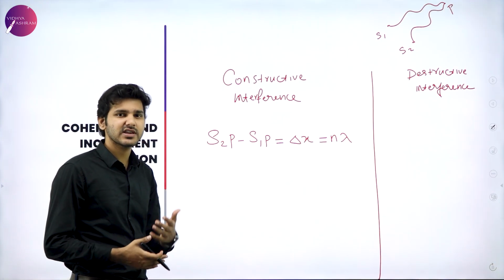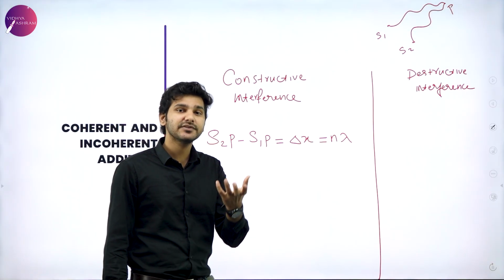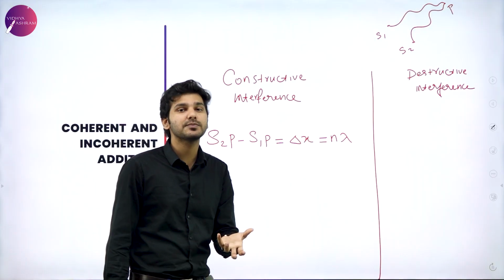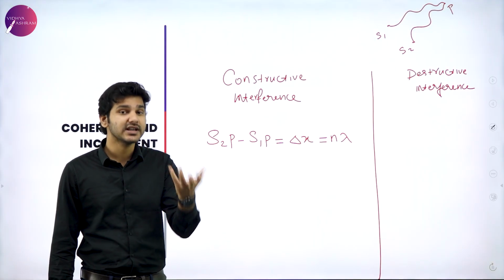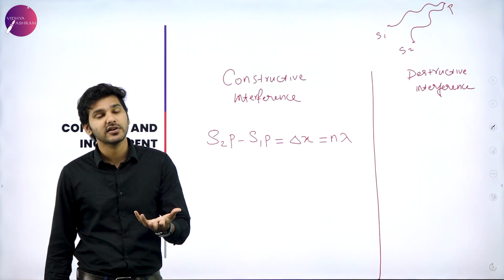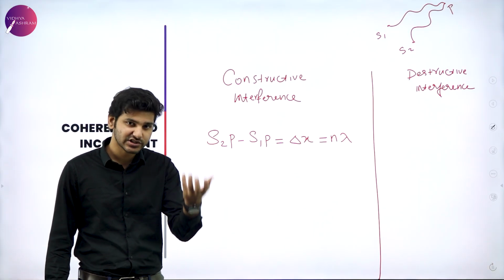Or even better, we can define it properly and say that if the path difference is going to be an even multiple of the wave, then we can predict that both the waves are going to interfere constructively.